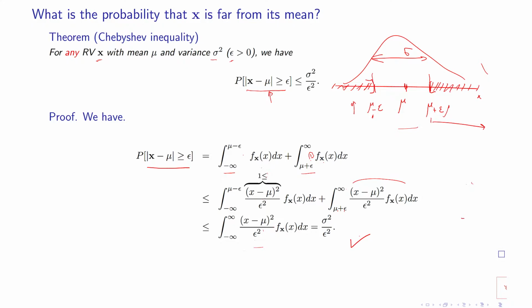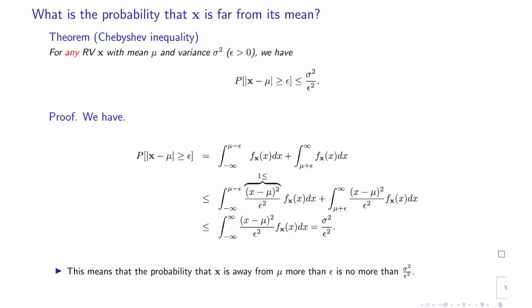This is called the Chebyshev inequality, in honor of Chebyshev. It means that the probability that the random variable x is away from the center by more than epsilon is not more than the variance divided by epsilon squared. So this says that the knowledge of the first and second order moments will produce an inequality over the distribution of the random variable.